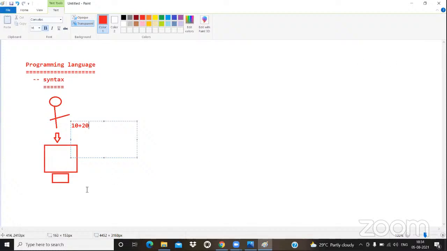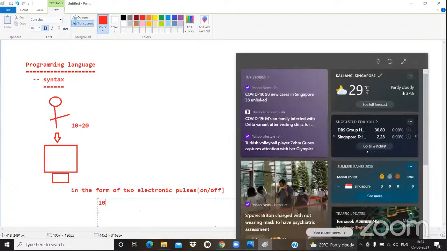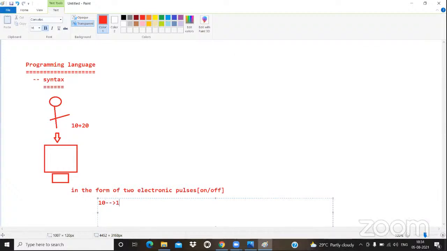The reason is each and every electronic device can understand our input in the form of two electronic pulses. Those two electronic pulses technically we are calling as on and off. Then how can we give this 10 and 20 to the machine? So 10 and 20 is our decimal format. This decimal format I have to convert into binary format, 1010.